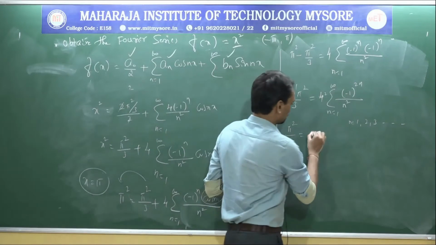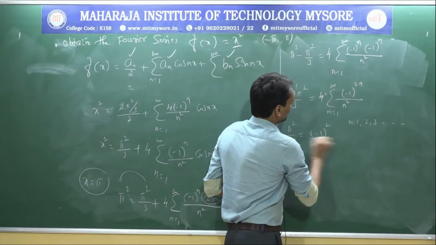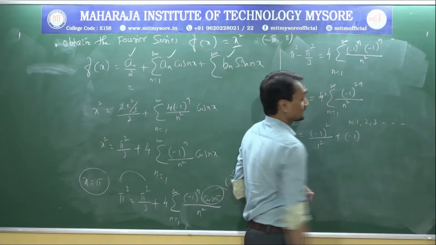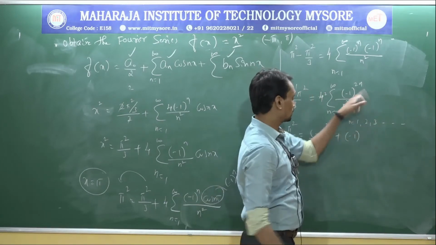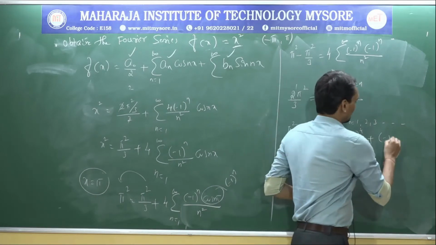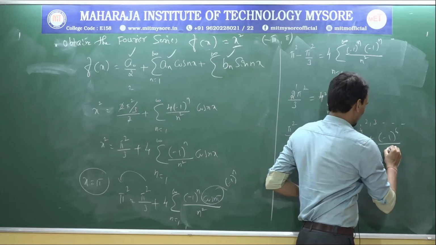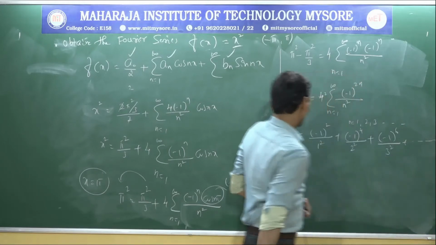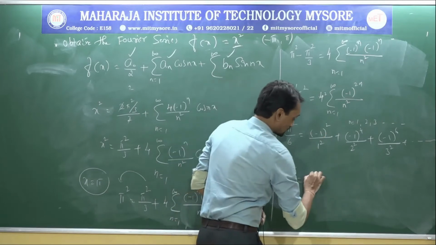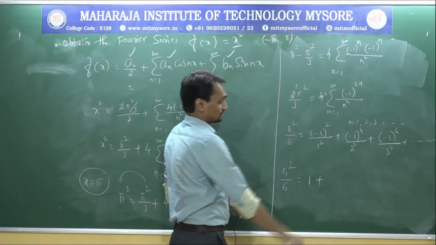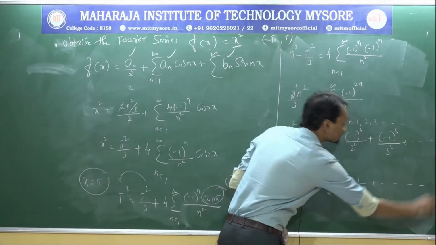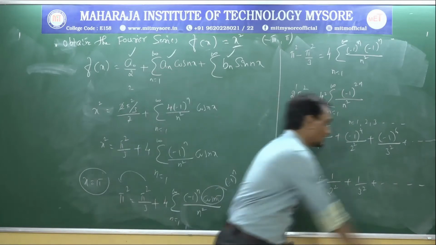Now if I substitute 1, so (-1)² divided by 1² plus (-1) to the power of 2, so 4 divided by 2² plus (-1) to the power of 6 divided by 3², and it goes on. Now π²/6 equals (-1)², which means 1 plus 1 divided by 2² plus 1 divided by 3². This is the final expression.